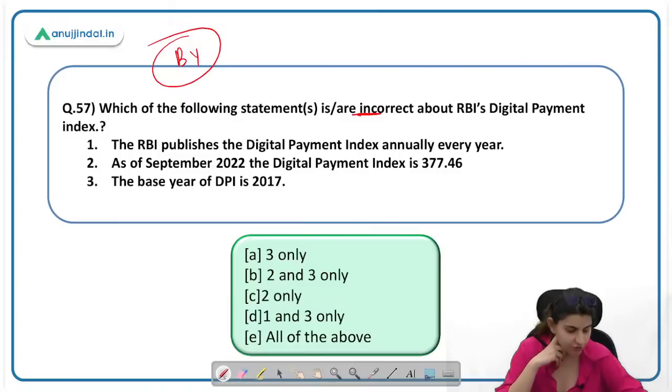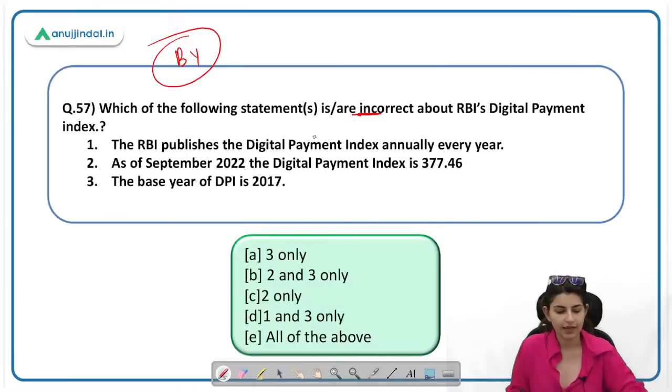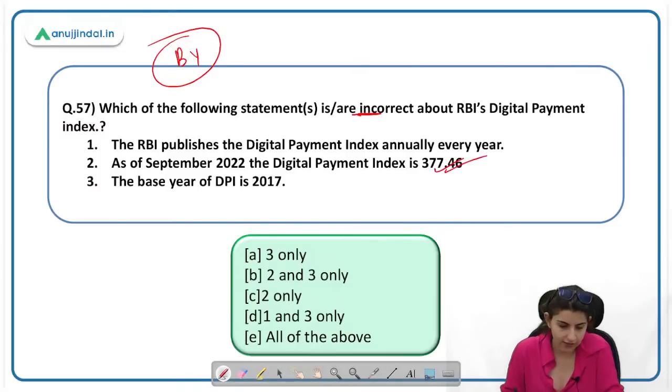2018, very good, Parash. 2018 is the base year. Okay, so RBI publishes this digital payment index twice a year, right? So not annually, but twice a year, semi-annually. As of September 22, we had the September 22 data. The digital payment index is 377.46. This is correct. And the base year of DPI is 2018, not 17. The statement is incorrect. You have to find out the incorrect statement. D will be the answer here, 1 and 3.